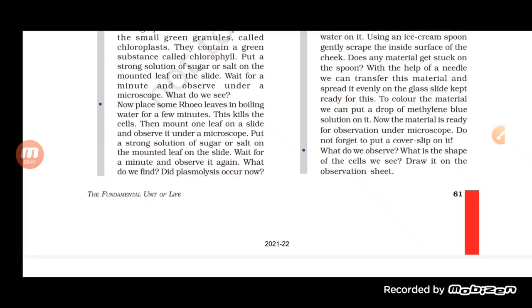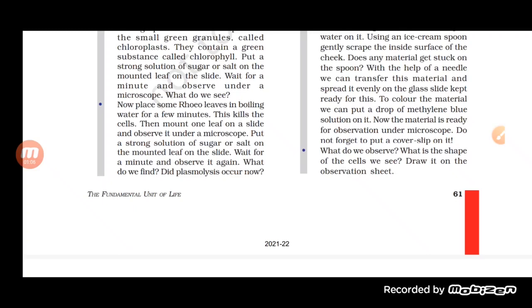Now what we will do, we will take that human cheek cell to the water so that water would be absorbed in it. Either we can drop one drop of methylene blue or safranin. Both of them are indicators.